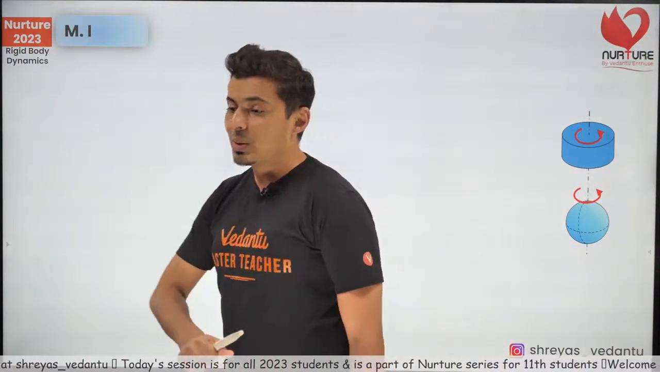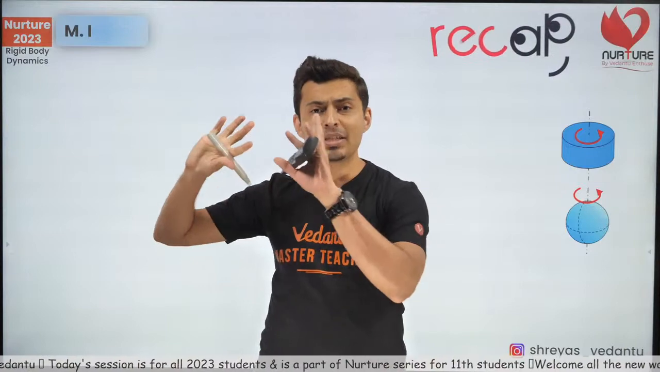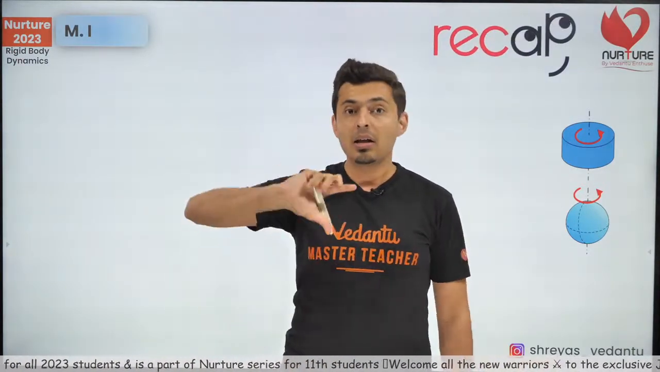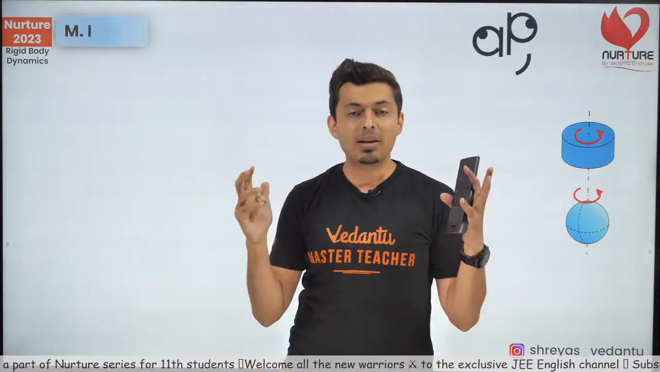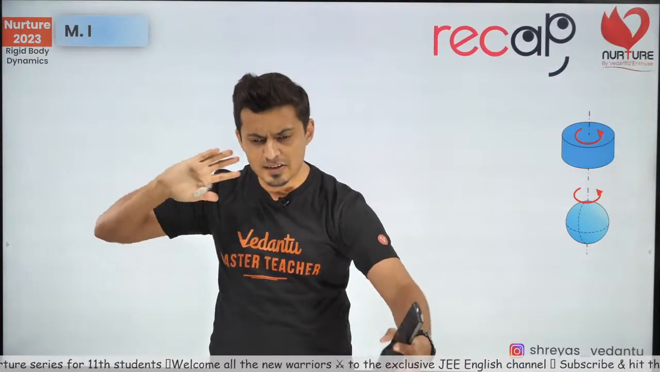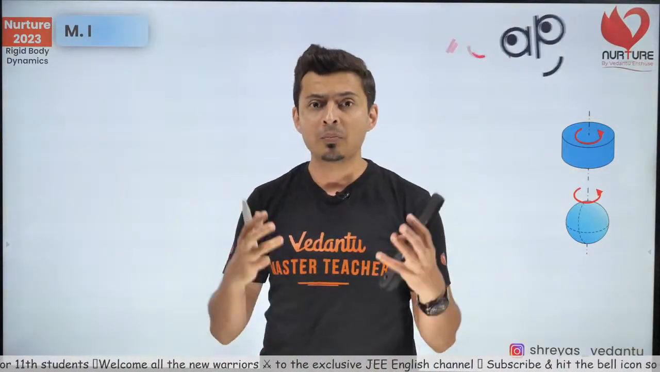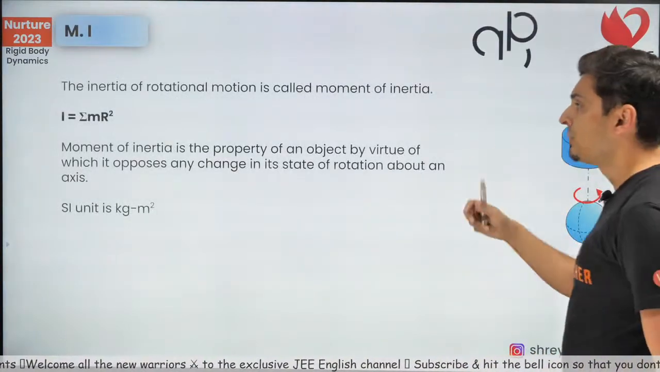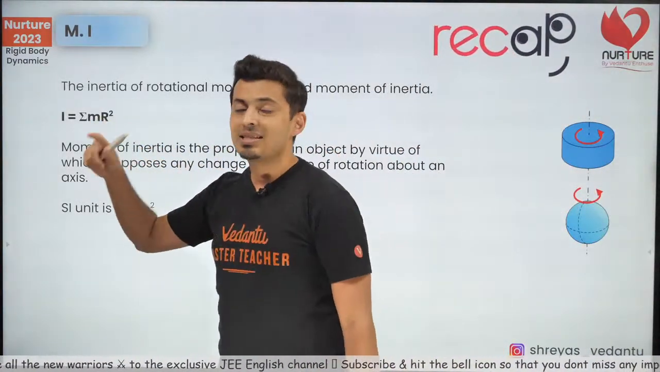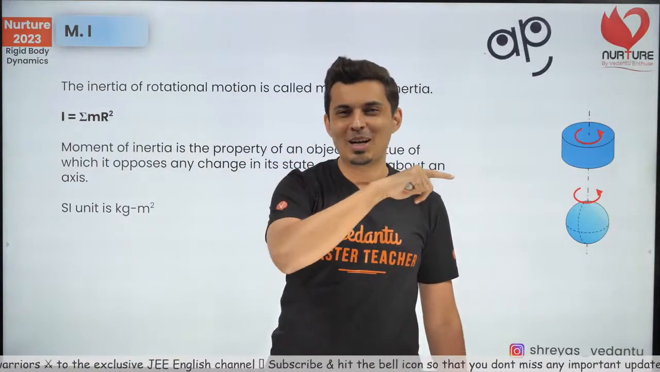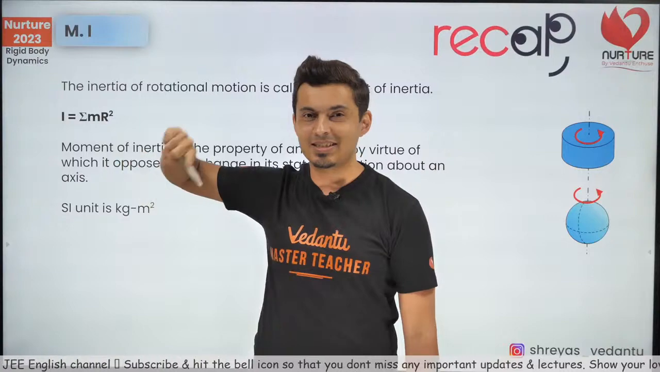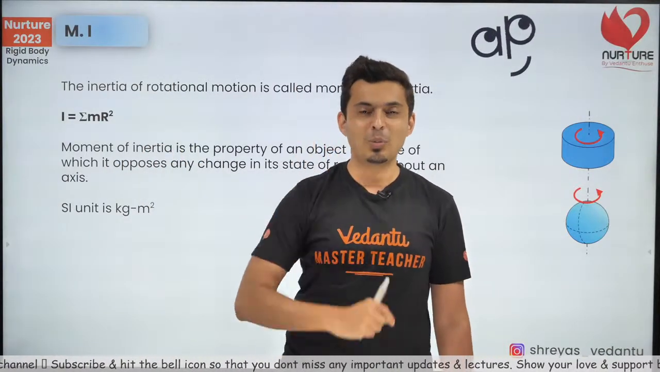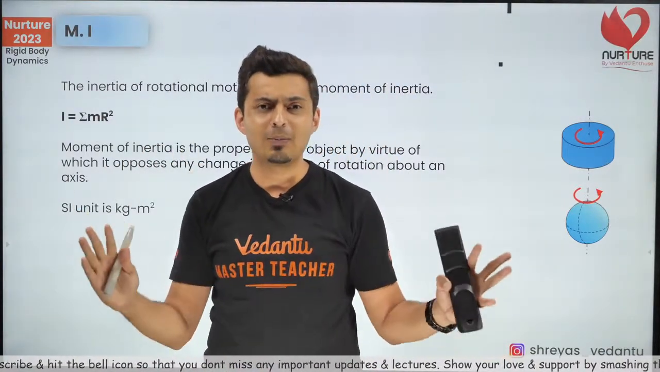Another recap that I want to do is moment of inertia. Just like in linear motion you have mass, in rotational motion you have rotational mass, which is the moment of inertia. Every body has a moment of inertia. It is the resistance to change its state of motion. The formula for that is the summation m1 r1 square plus m2 r2 square plus m3 r3 square. So each point mass into the distance from the axis square. Sum it up, you will get the moment of inertia, and I have derived it for many objects.